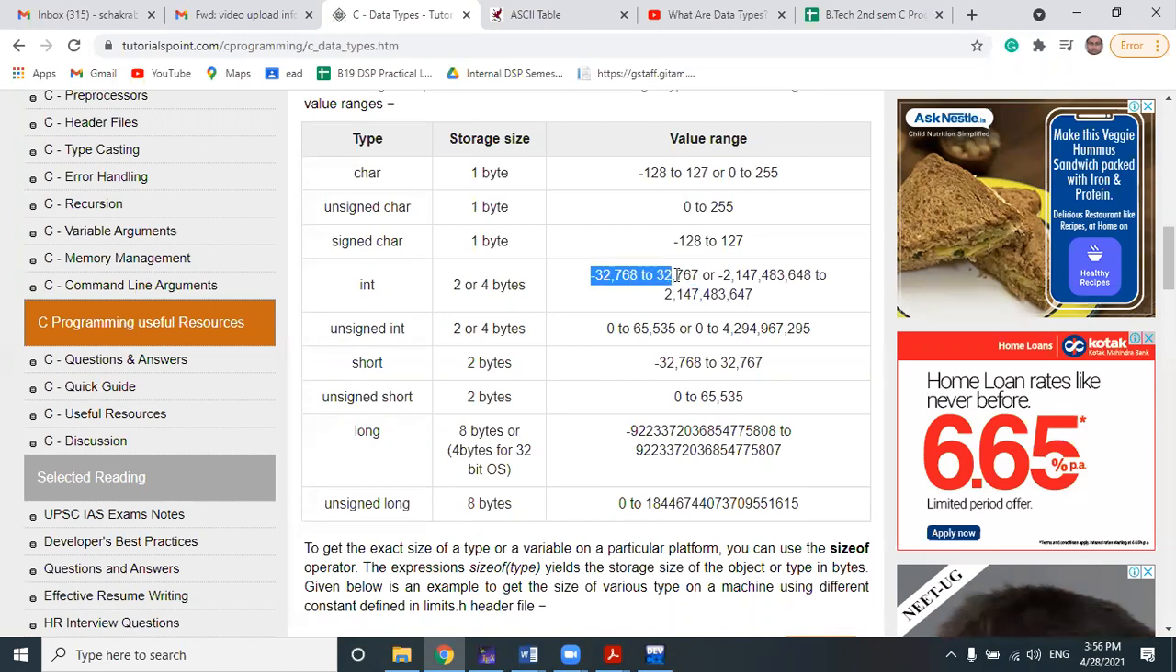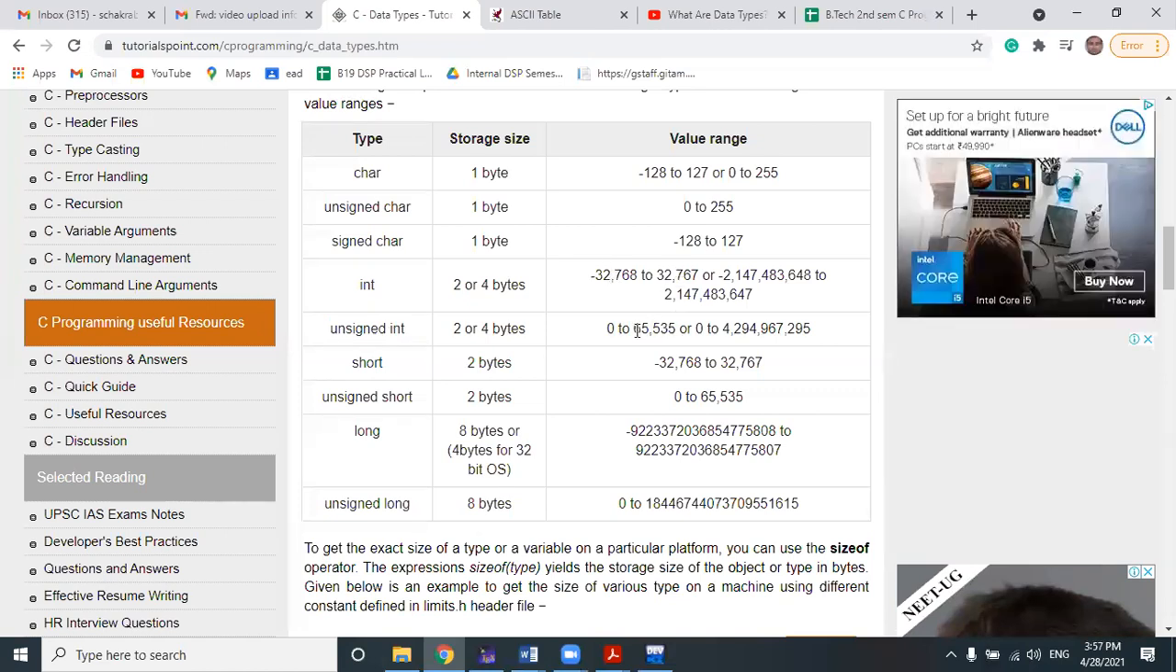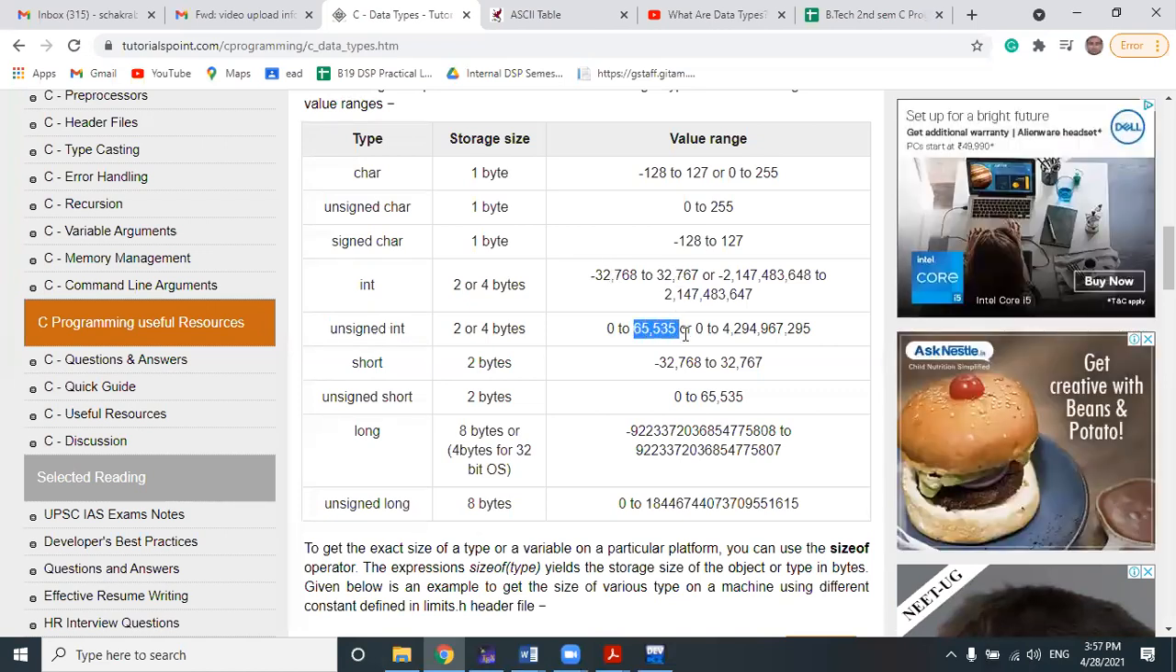A negative to positive range has been given, meaning the lowest range is at the left-hand side of the axis and the highest, positive range is at the right-hand side of the axis. If we represent the integer as unsigned, there should not be any negative value. So you simply add these two numbers and you get 65,535. This is the entire positive range of the integer.